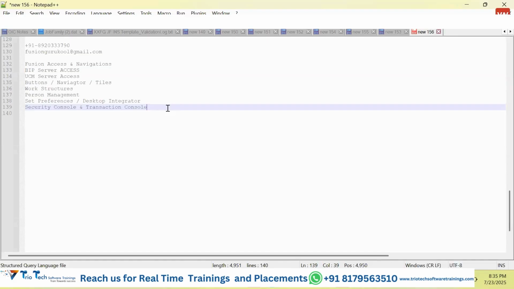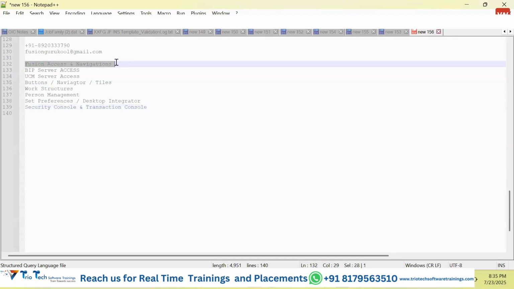Okay, so guys, the first thing about this training going forward: please reach out to admin, all the participants who have already enrolled. There will be a WhatsApp group created, and the credentials for the Fusion applications will be shared by the admin today itself.